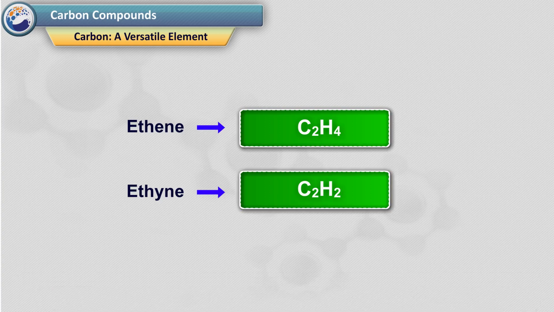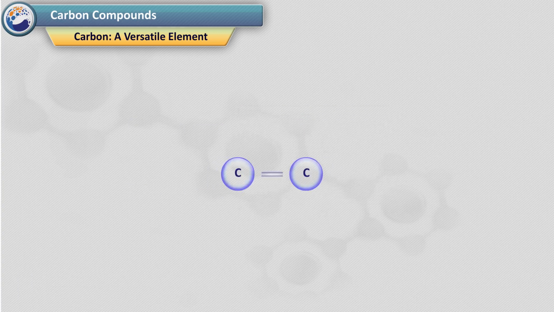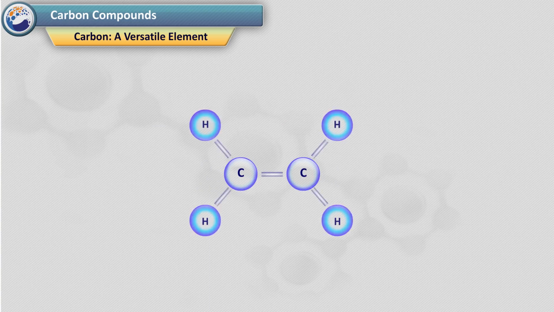Let us see the method to draw the structural formula of ethene, C2H4. Step 1. Join the 2 carbon atoms with single bond, C-C. Step 2. Use the 4 hydrogen atoms in the molecular formula for satisfying tetravalency of both the carbon atoms.